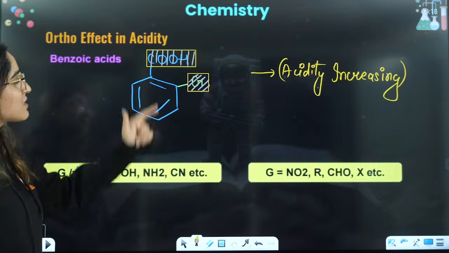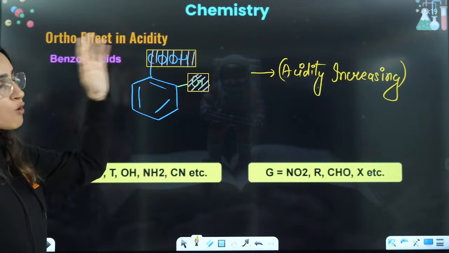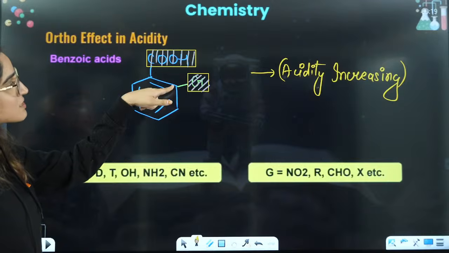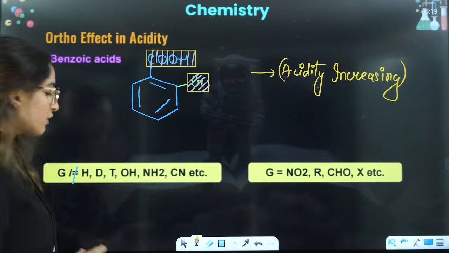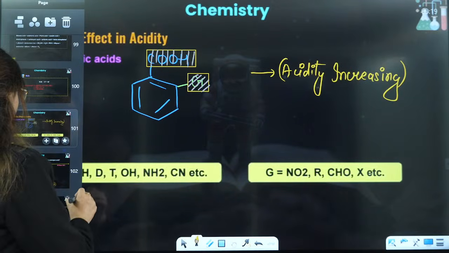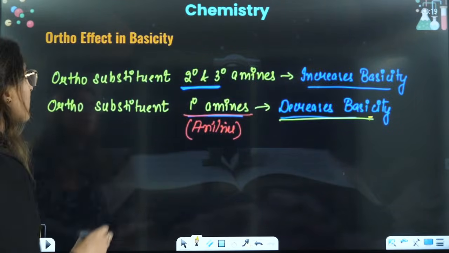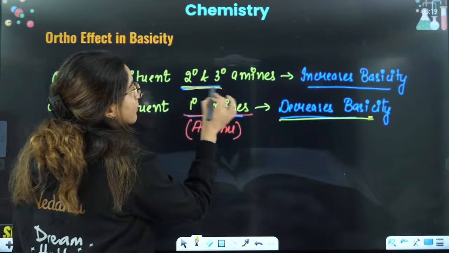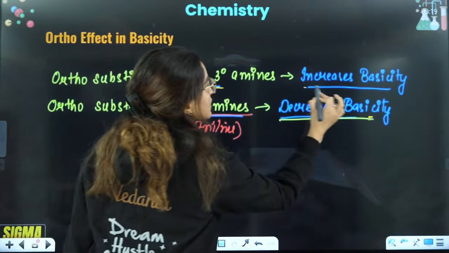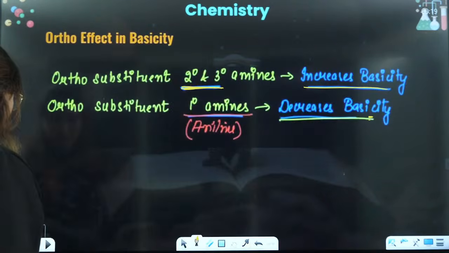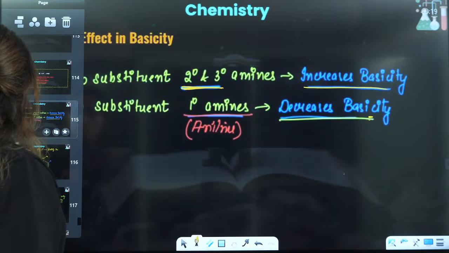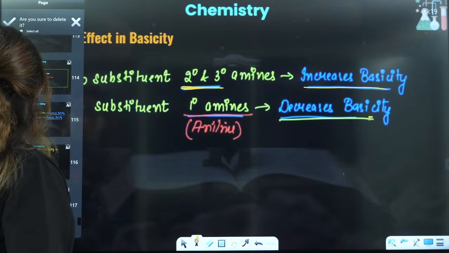It increases the acidity because it will take this out of plane. So it increases the acidity and basicity will be decreased. If you have a bulky group, by the ortho effect, basicity is decreased. And if you talk about 2 and 3 degree amines, then basicity is increased in that case. Okay. So let's see this one here.